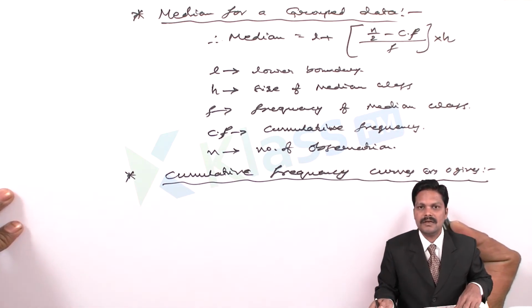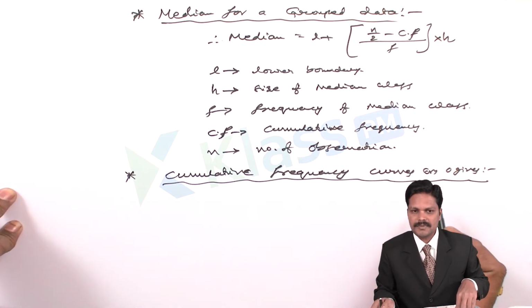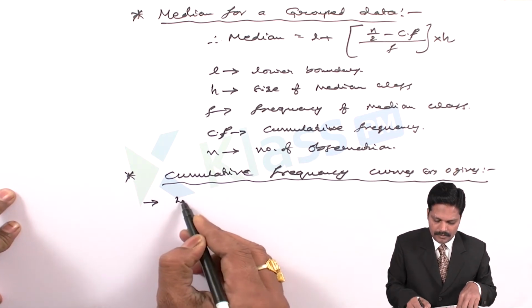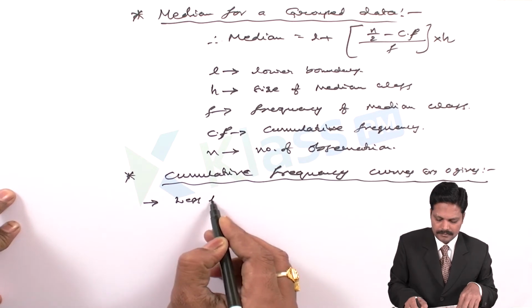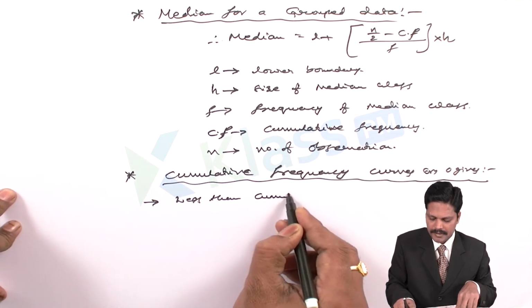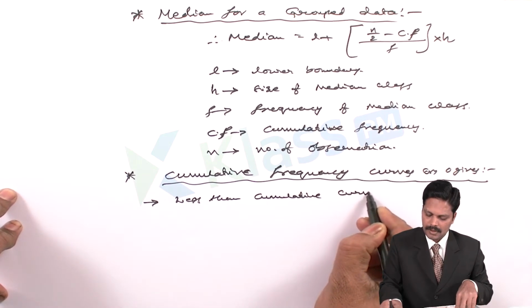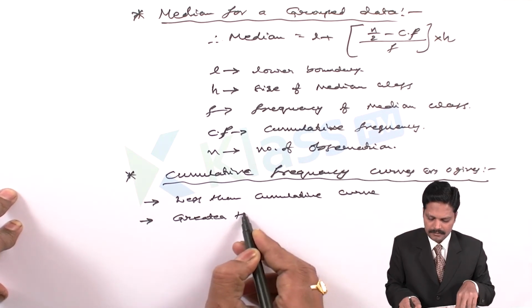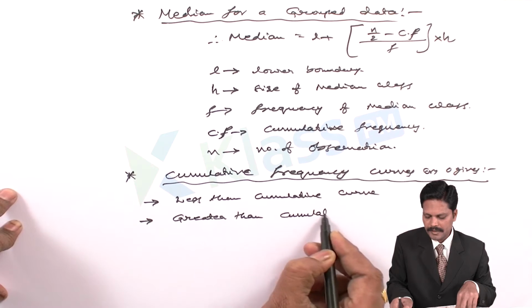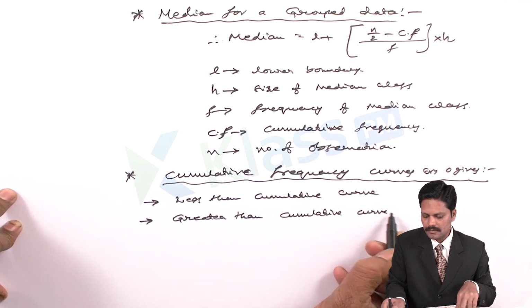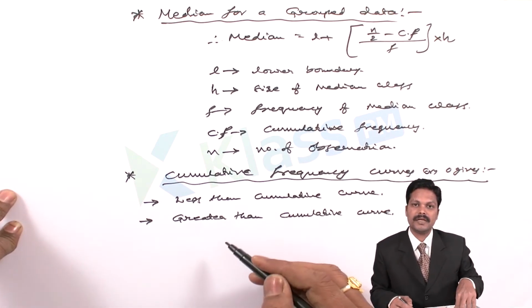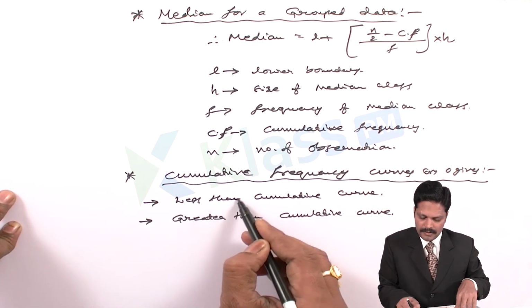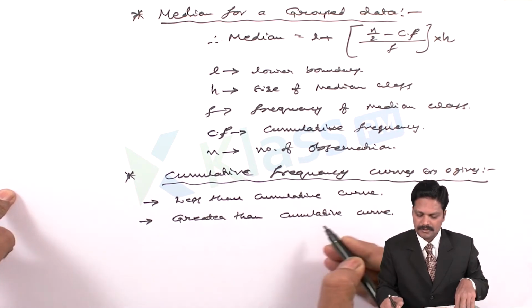These curves are of two types: one is the less than cumulative curve, and the second one is the greater than cumulative curve. These are the two curves we are having.